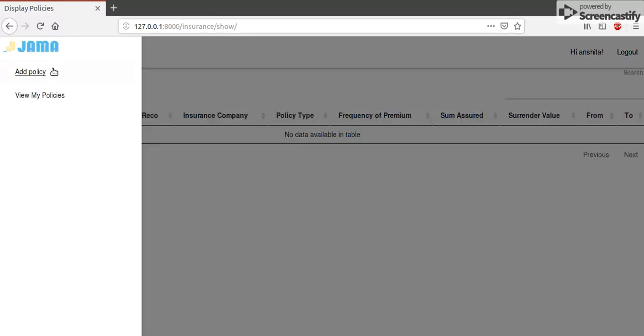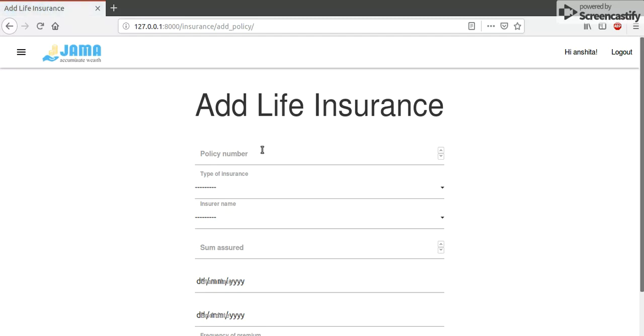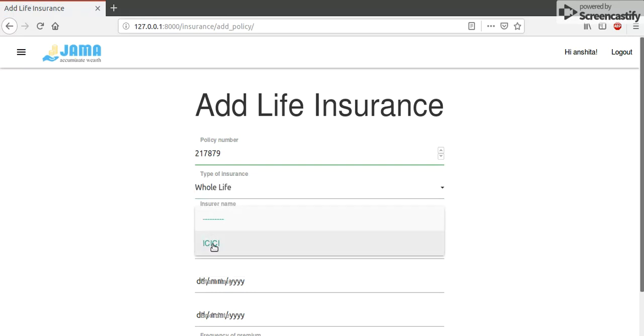So let's change that. Let's add a policy and see how it works. There are 3 types of insurances: whole life, ULIP, and term. I'm going to go with whole life. We just have one insurer name, one insurer model right now, but we can easily create another, and then that will show up here. Let the sum assured be 32,000. Why not?